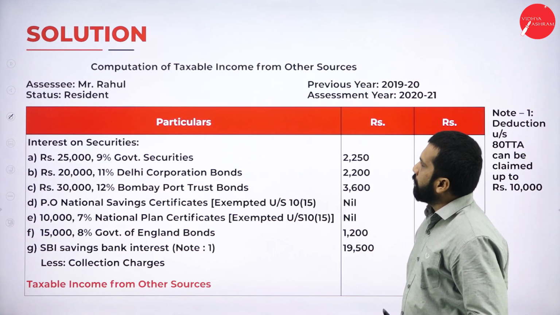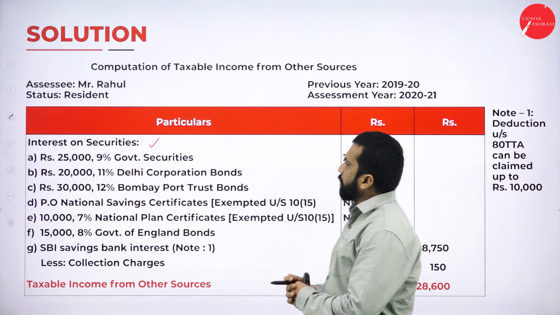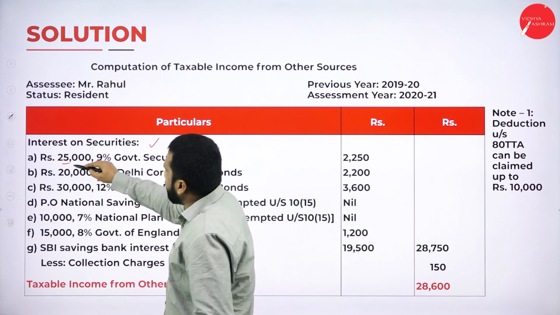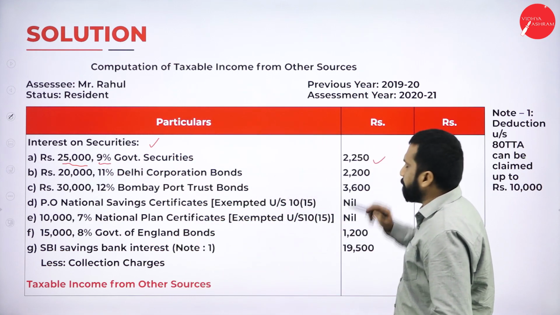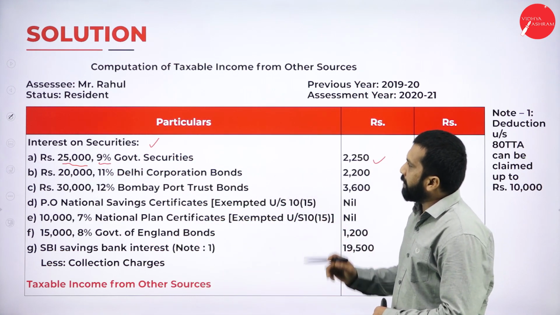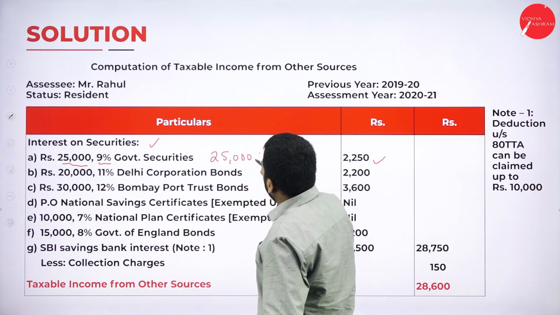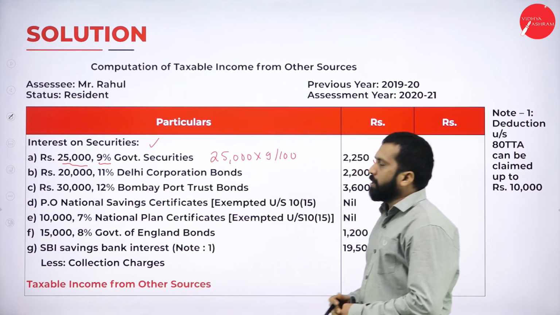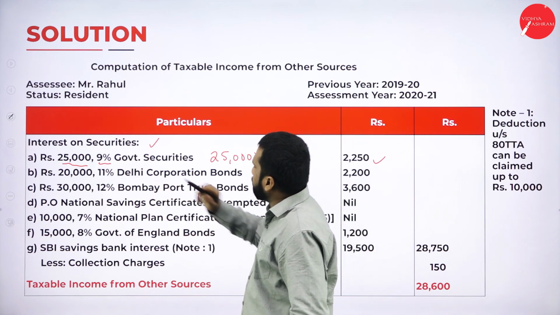Now, so interest on securities. First one, government security. What we are supposed to do? 25,000 multiplied with 9%, 2,250. 25,000 into 9 by 100. Similarly, next one, 20,000 into 11%.